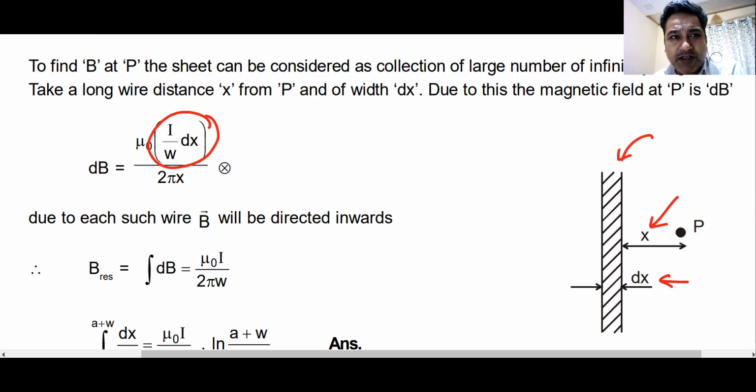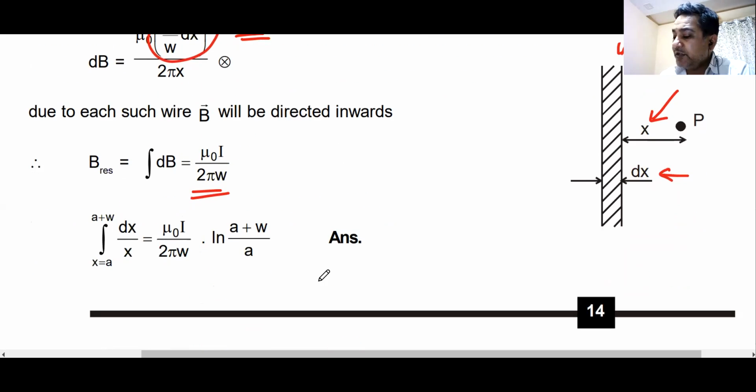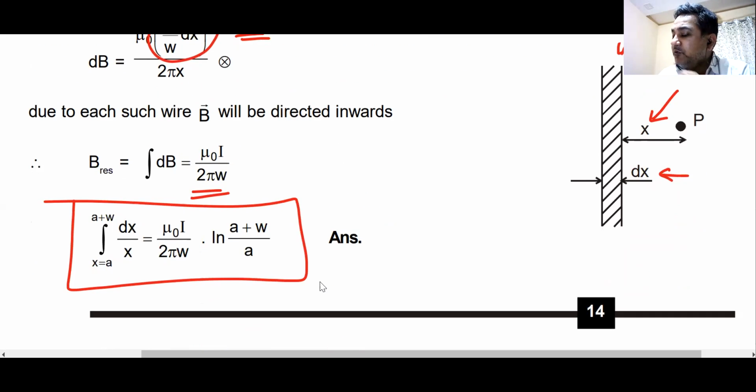It is an infinite wire. So the magnetic field due to this wire becomes mu naught into di divided by 2 pi x. Di is I by w into dx. You integrate this from a to a plus w, and you get your answers. Yes or no? Yes, sir. Remember, all the fields are going in the same direction. Yes or no?